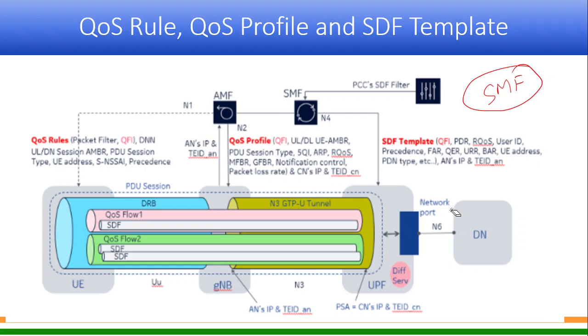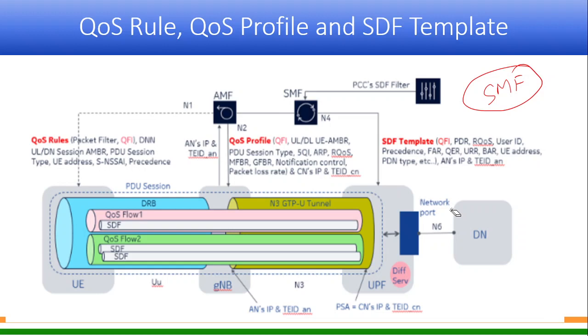No. It is for the lifetime. So the default QoS flow is for the lifetime of the PDU session. It is never torn down. And that's why in the default QoS flow the minimum set of resources are given, right?